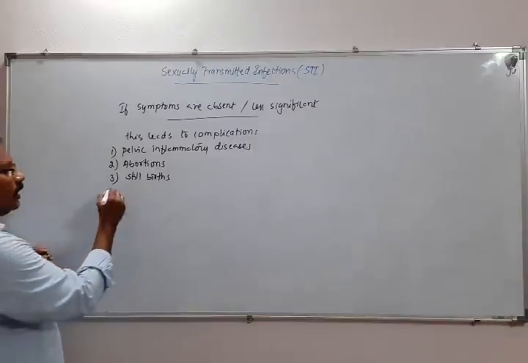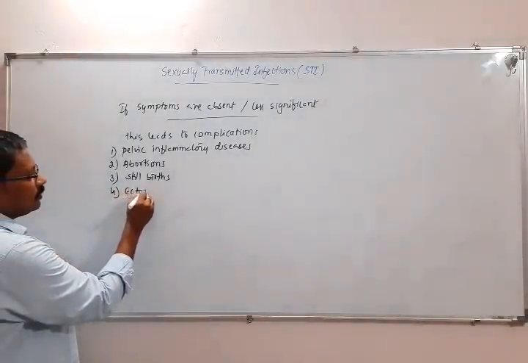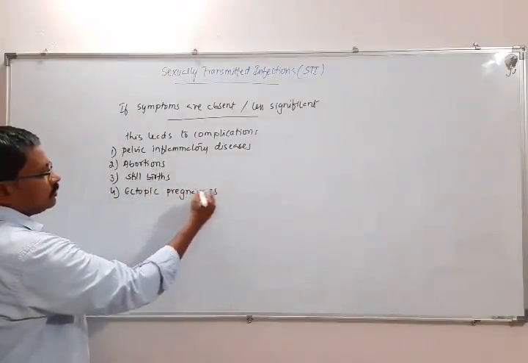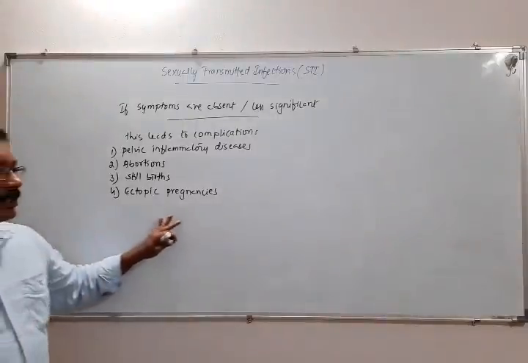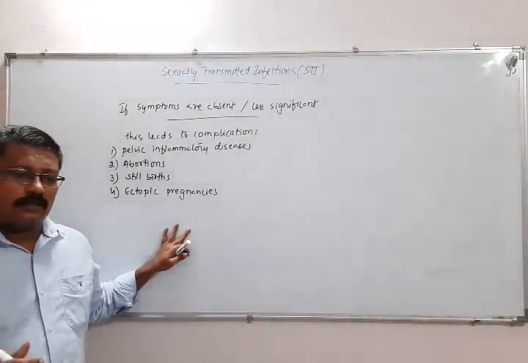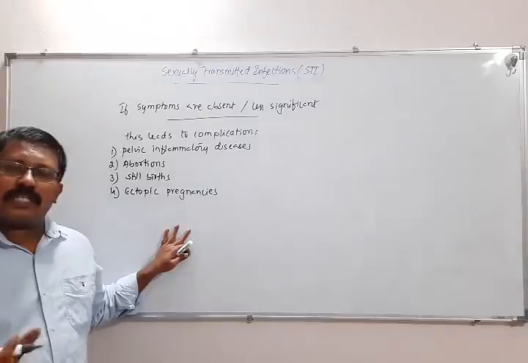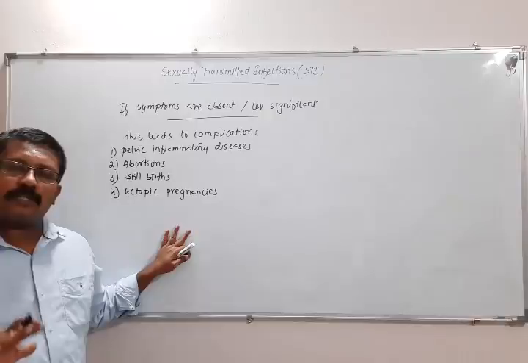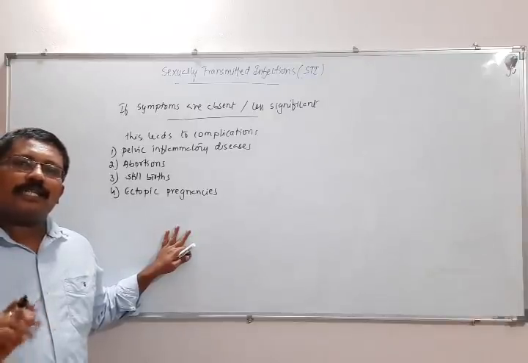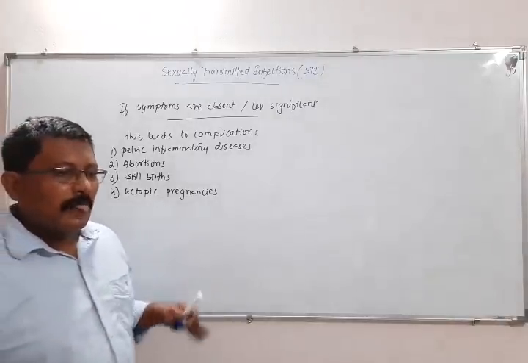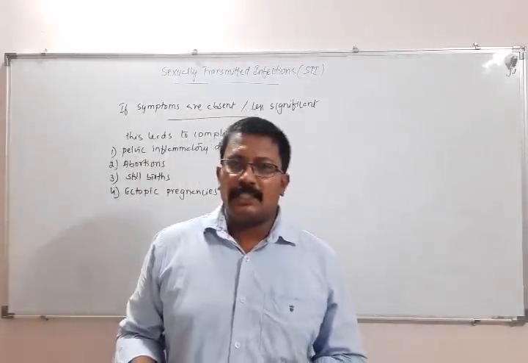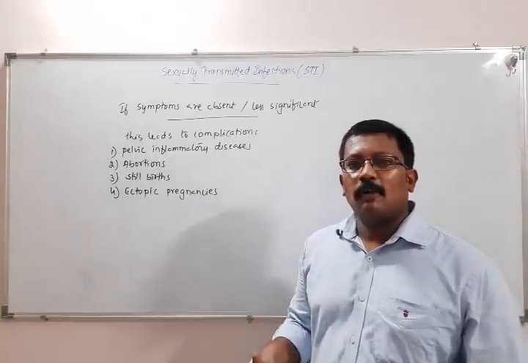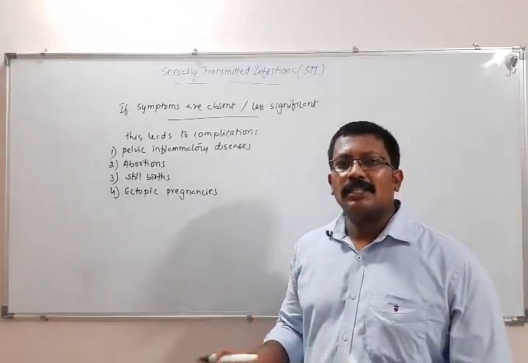Then it can also result in ectopic pregnancies. Ectopic pregnancies are situations where implantation and further development take place in regions of the female reproductive structures other than the uterus. Sometimes after fertilization, the implantation and everything may take place within the fallopian tube, which is a structure other than the uterus.